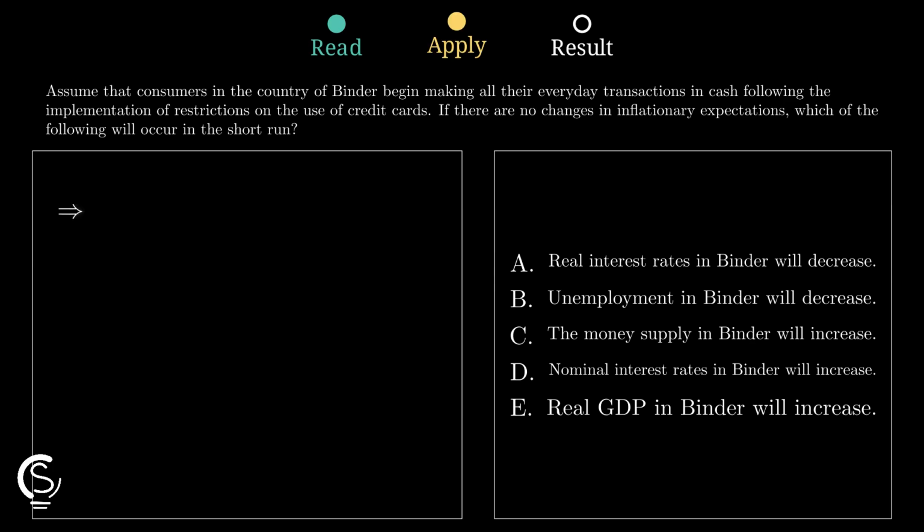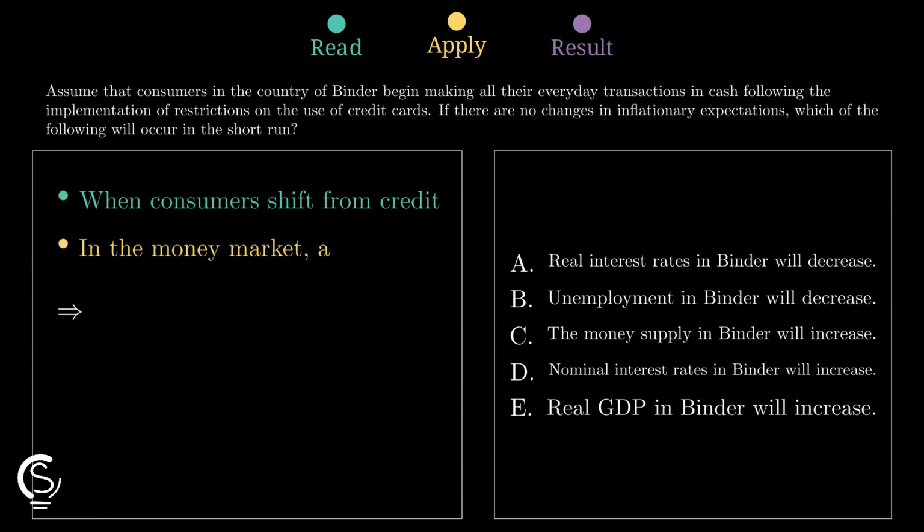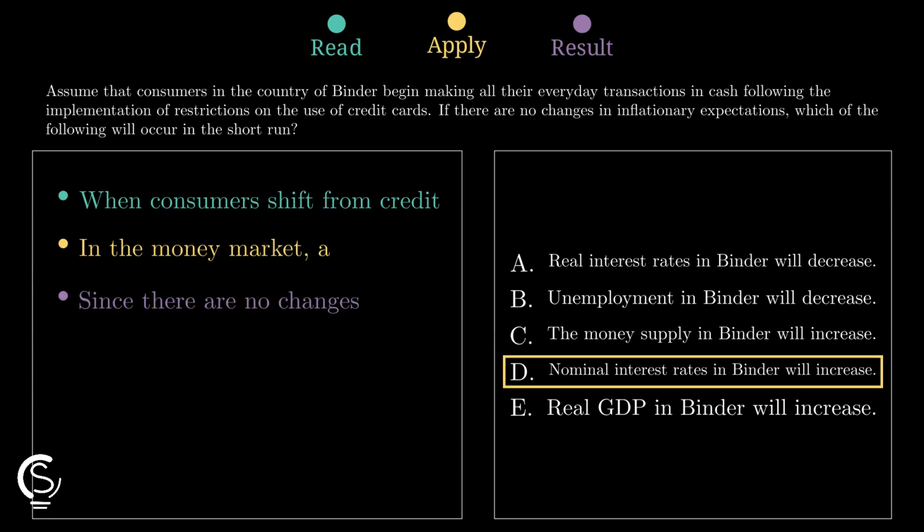In the money market, a rightward shift in the demand curve creates upward pressure. Since the money supply remains constant, the price of holding money must rise to reach equilibrium. Because inflationary expectations are stable, this higher demand forces the nominal interest rates to climb. That makes option D our final winner for this problem.